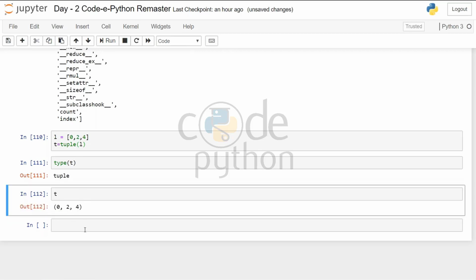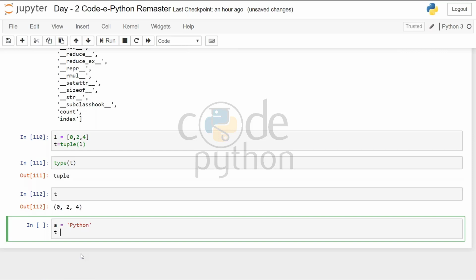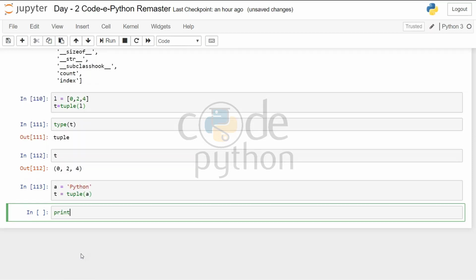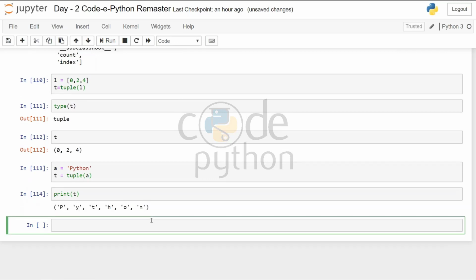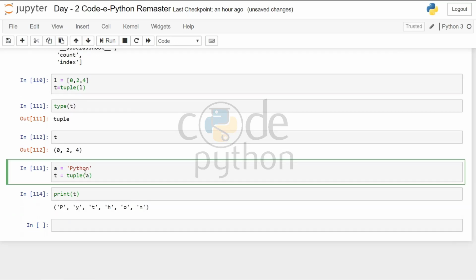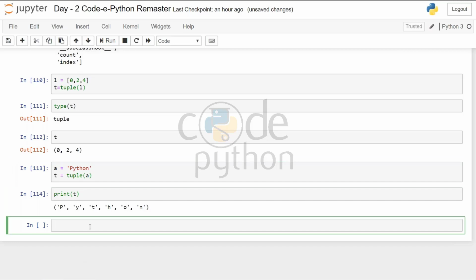Now there is a property of a tuple that can be used as a trick sometimes. What exactly? Let's take an element A. We'll call it 'Python'. Now let's create a tuple of A. Now when I print T, all the characters are separated. The tuple separated all the alphabets of that string. So this is one of the properties that can be helpful sometimes.